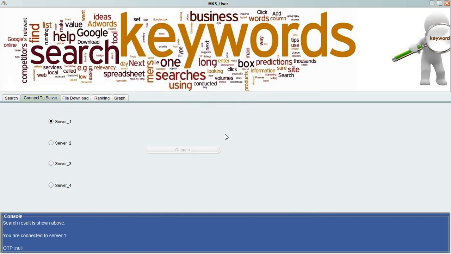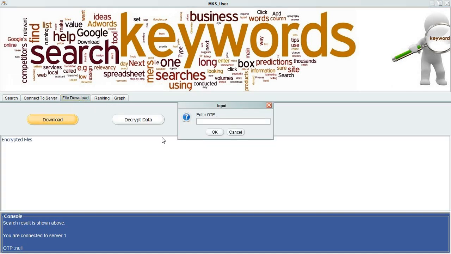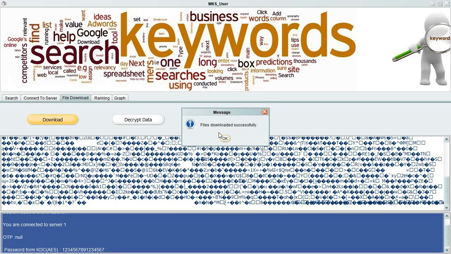Okay. Now next step is file download. So here we use the OTP. Now we have successfully downloaded the encrypted file.